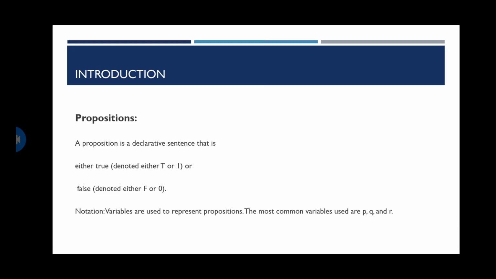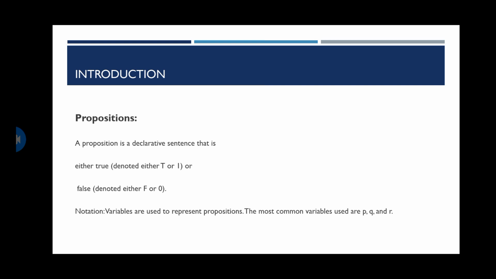These belong to Boolean algebra, Boolean mathematics, which is completely different from algebraic mathematics, where we deal with true or false. In this, first we are dealing with propositions. A proposition is a declarative sentence. First, what is a declarative sentence? A declarative sentence means a sentence which describes something. A proposition is a declarative sentence that is either true or false.